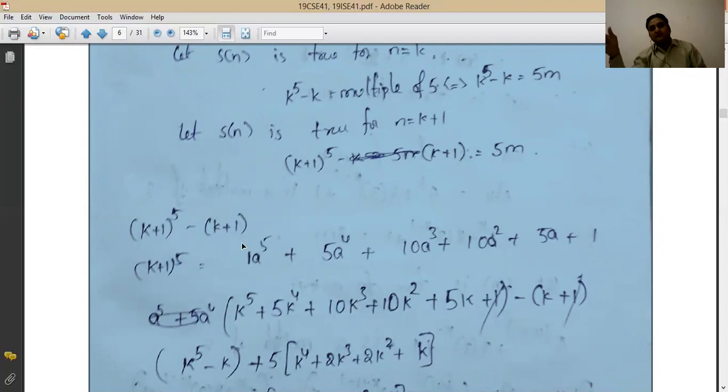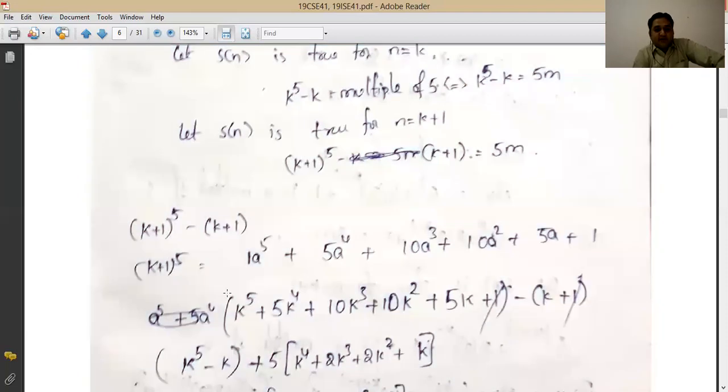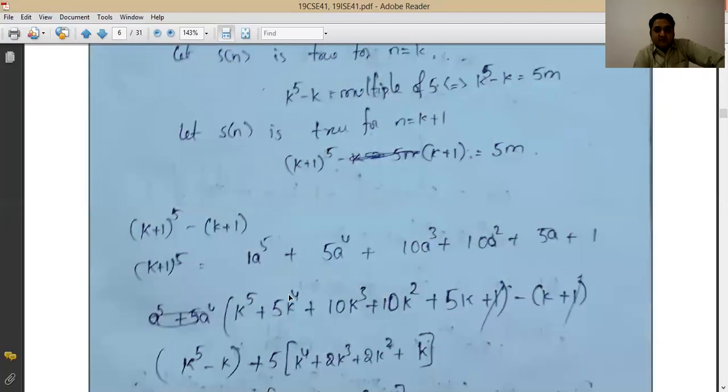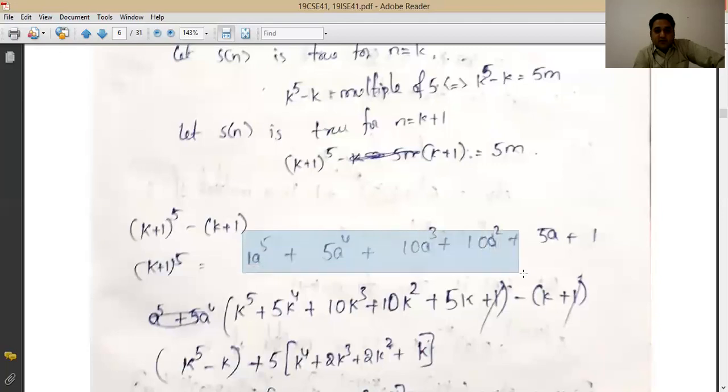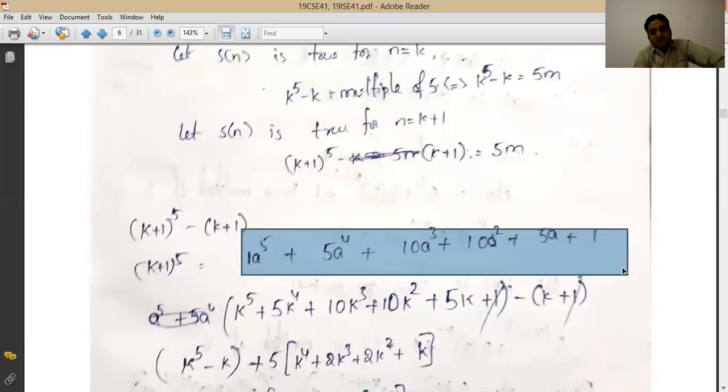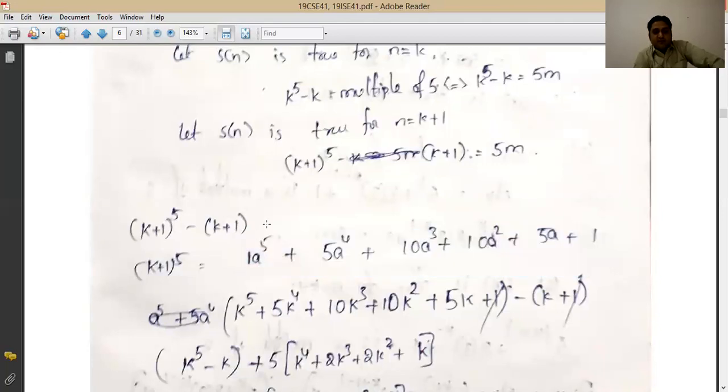1, 2, 1, 1, 3, 3, 1, like that. Those values you have to remember. So that factor, when it is (k+1) power 5, then the coefficients are 1, 5, 10, 10, 5, 1. And one by one, the power of a is decreasing. A means a plus 1. When you open it here, it is (a+1) power 5.